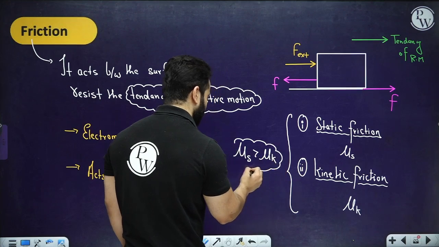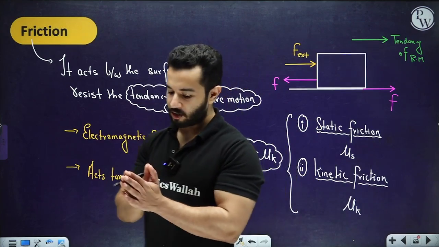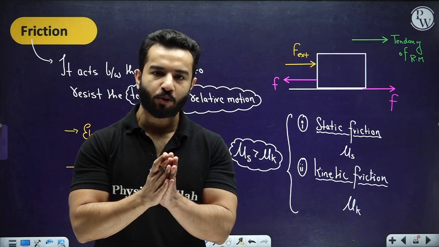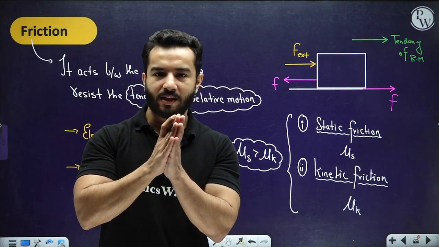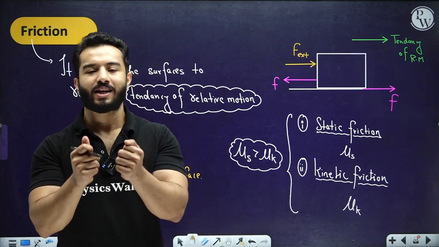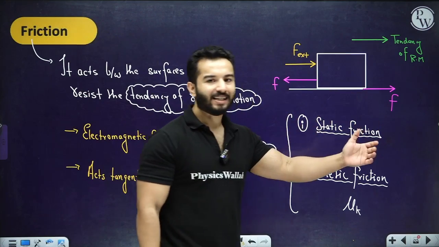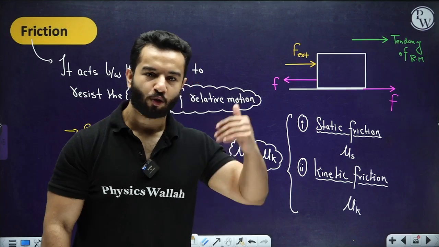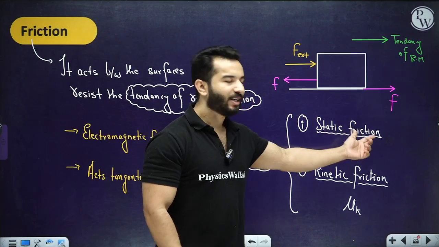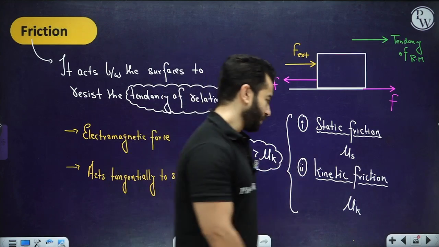Why is that? Obviously, if we have two surfaces which are at rest with respect to each other, the maximum number of particles are in contact with each other. So the attractive force we were talking about is acting to a greater extent, right? To break that attractive force and make those bodies move with respect to each other, we need a larger force to overcome static friction, and that's why the value of static friction is greater than the kinetic friction, right?